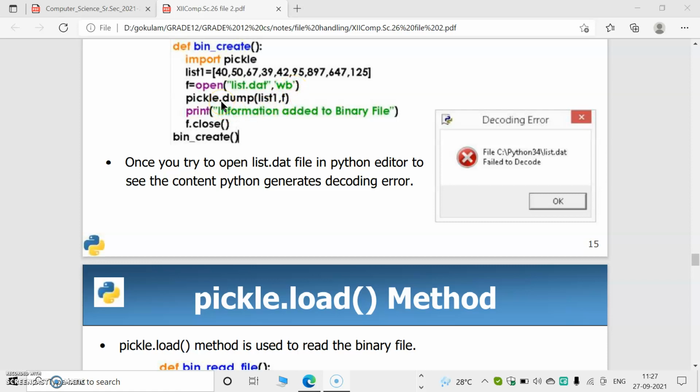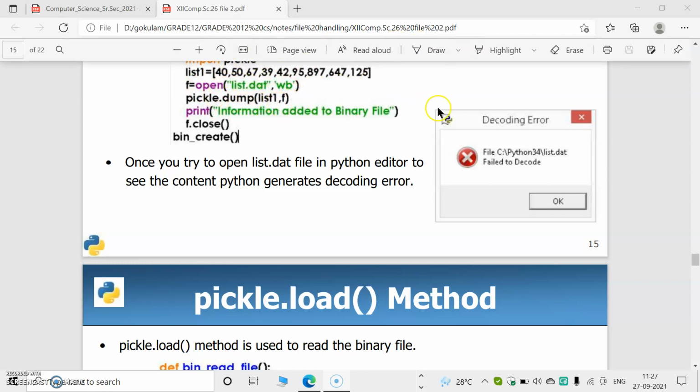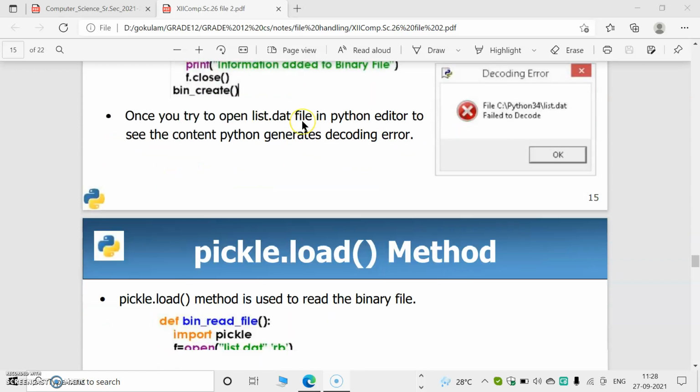Then pickle.dump: pickle is the module name, dump is the function. Inside the brackets, list1 comma f. f is the file name and list1 is the data. So the data of list1 is dumped into the file f by using the pickle module.